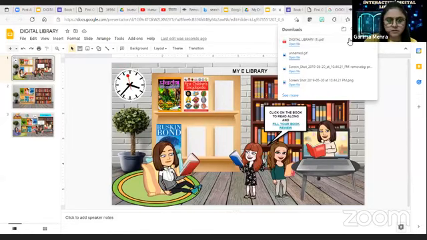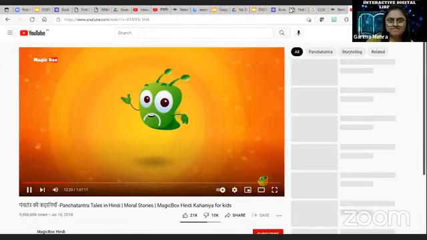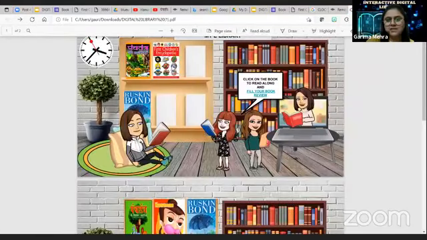Where is my PDF? Anuj, is my PDF visible? Yes, ma'am, now it's visible. See, the links are working in the PDF also. When you click on the cover page, your Panchatantra story will open. When you click on the encyclopedia, the PDF will open.